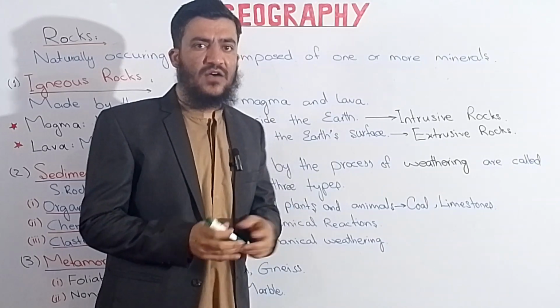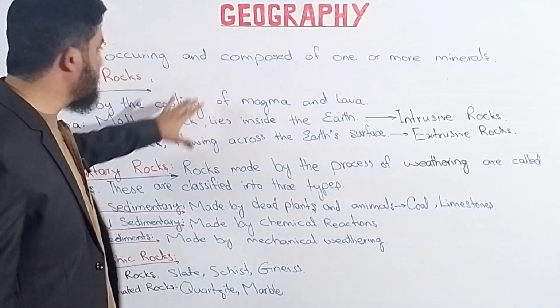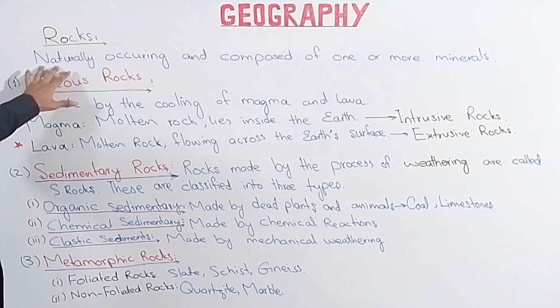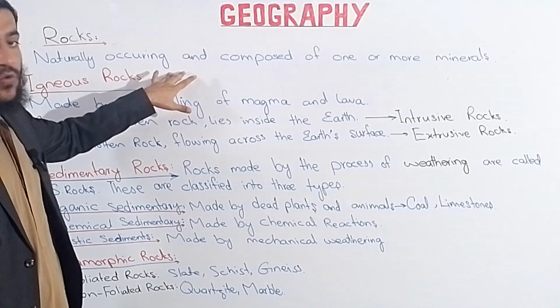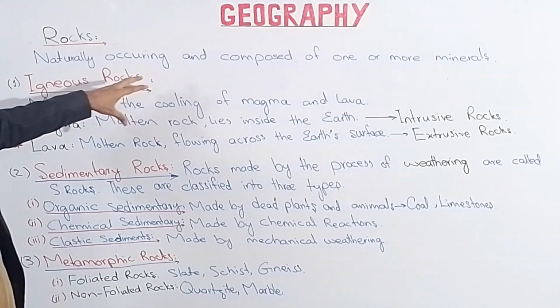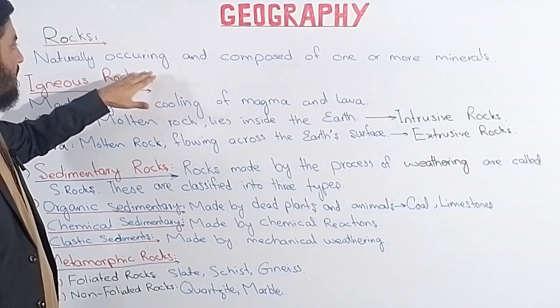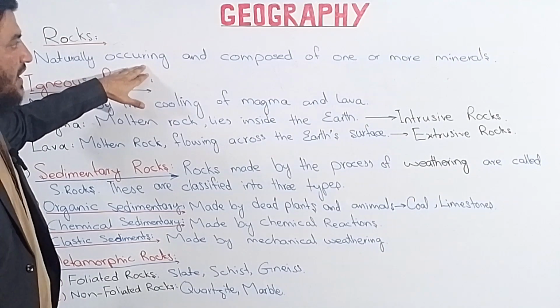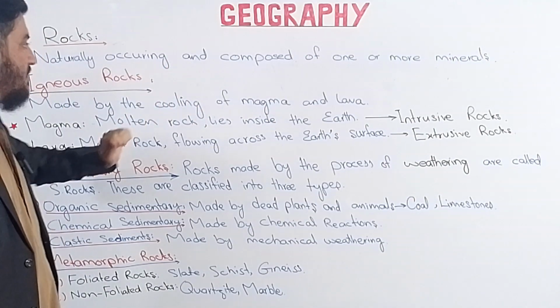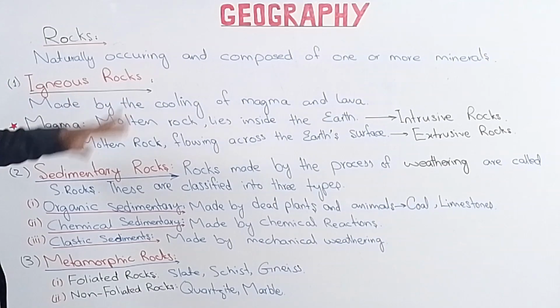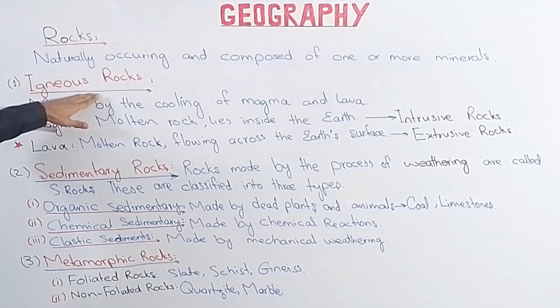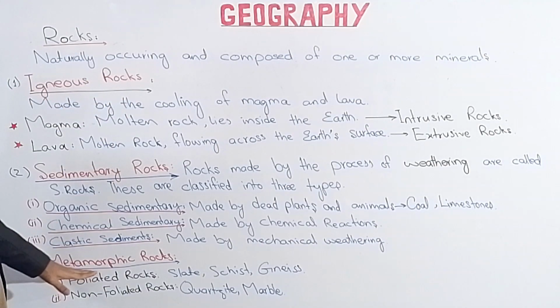So dear students, now we have the rock and their respective types. Rock is naturally occurring and composed of one or more minerals. It is also called the building blocks of minerals. So they are occurring naturally and composed of more than one mineral on the earth and inside the earth. There are three types of rocks: the igneous rocks, sedimentary rocks, and the metamorphic rocks.